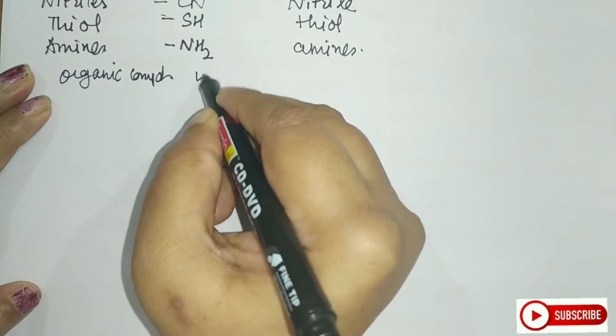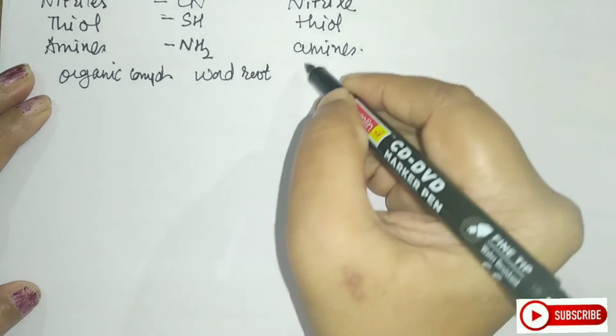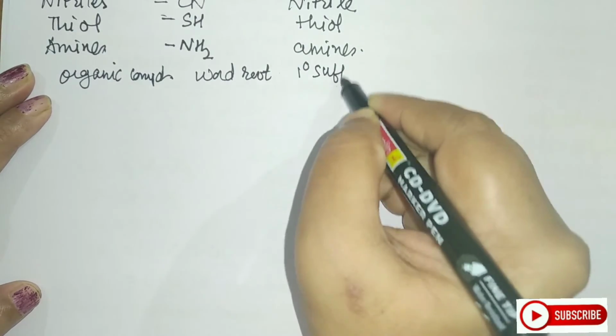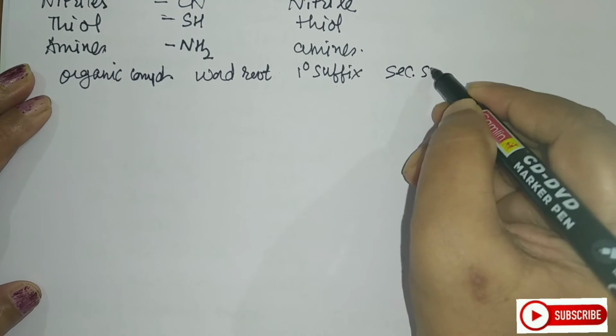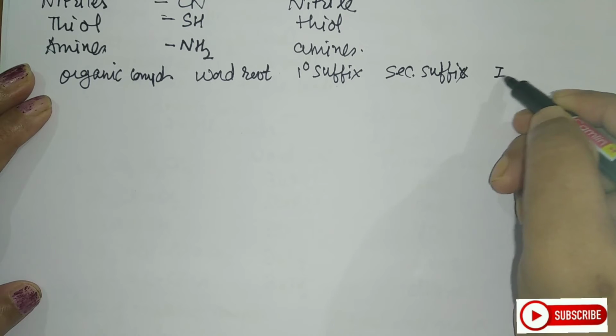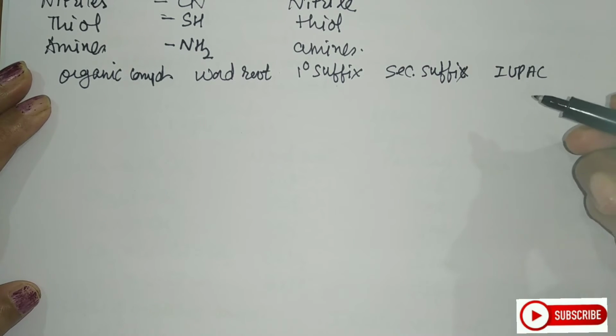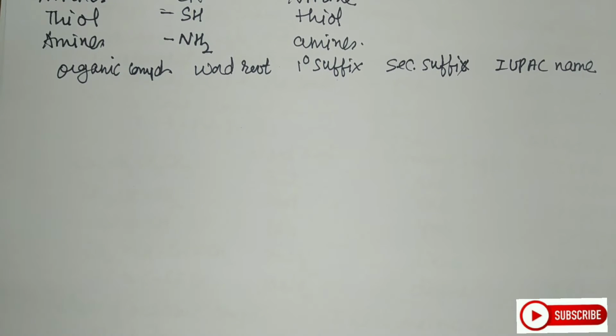I will write the organic compound, then the word root, then the primary suffix, then the secondary suffix, and I will try to write the IUPAC name simultaneously.